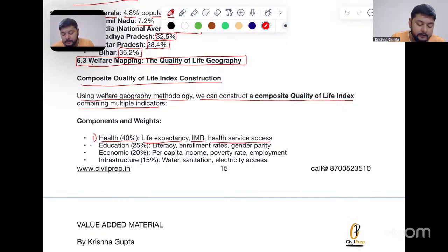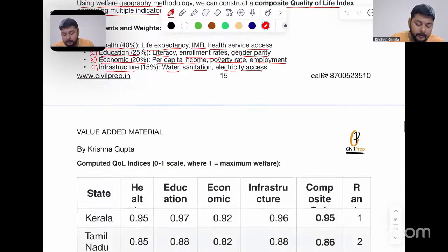Number two, education, 25%: literacy, enrollment rates, and gender parity. Number three, economic, 20%: per capita income, poverty rate, and employment. Number four, infrastructure: water, sanitation, and electricity access.